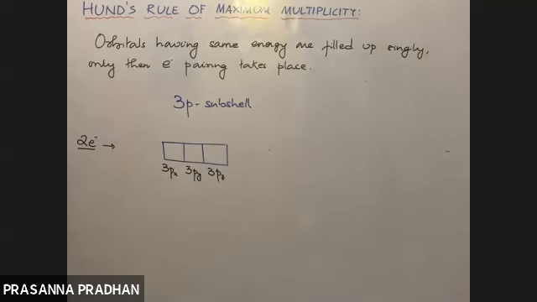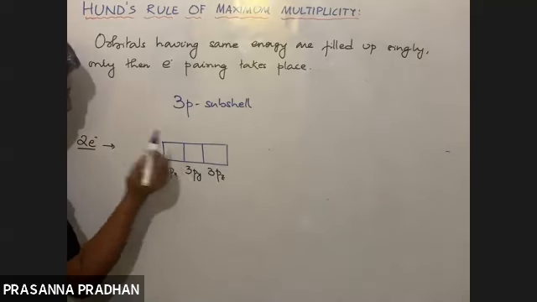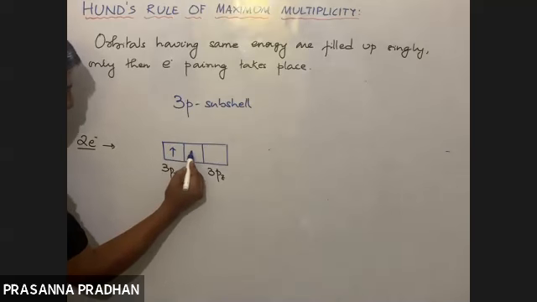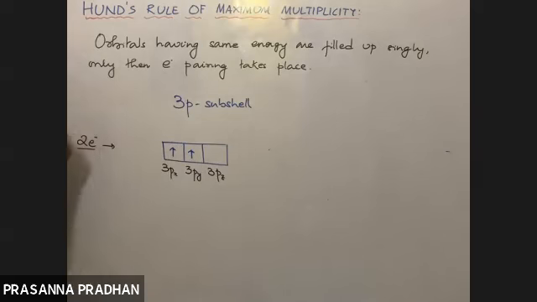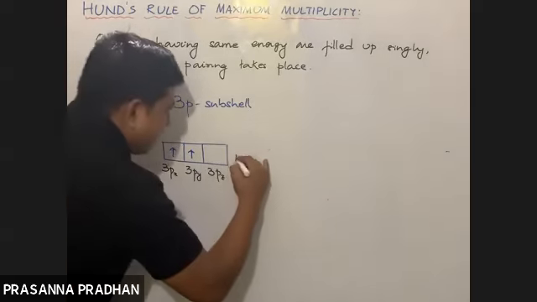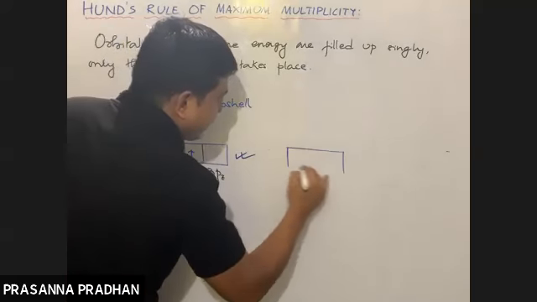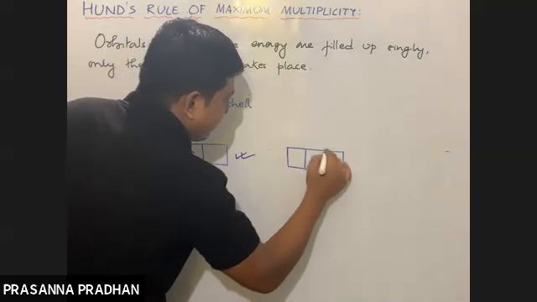Now according to this principle, the electrons will first fill up the orbital singly. Means one electron will enter px, the other electron will enter py like this. Okay, so this is the correct way of filling the electrons. But if I write in this way, will it be correct?